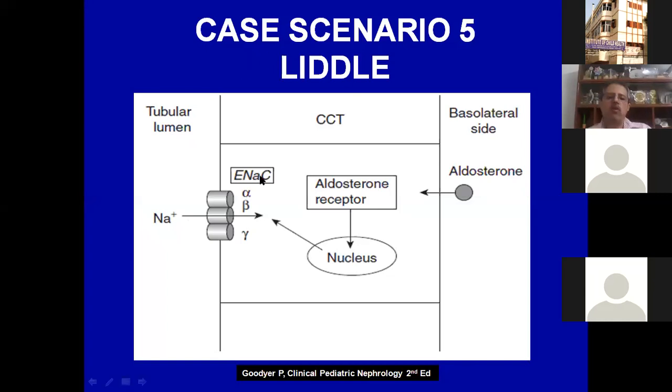We already mentioned ENaC. ENaC is the channel for sodium and potassium exchange in the collecting ducts. We have mentioned ENaC here twice. One was when we were discussing pseudohypoaldosteronism, where the ENaC channel was depressed, not working. So lots of aldosterone, but the ENaC channel not working, and you have pseudohypoaldosteronism.